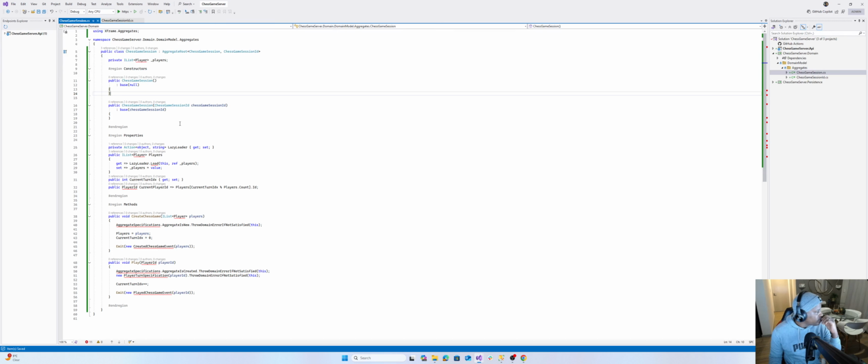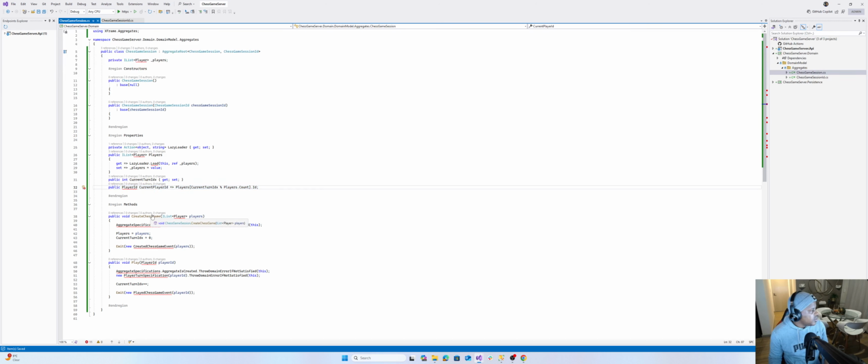So as I was saying, a session will house players, and each player will take turns. That's the goal of building this server. We're building a server that allows players to take turns, right? We've added the property, the index, which I've explained. We're going to use it to determine whose turn it is, and this is the ID of the player whose turn it is now to actually play.